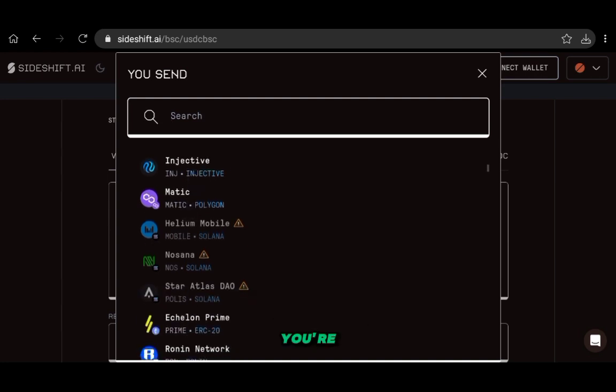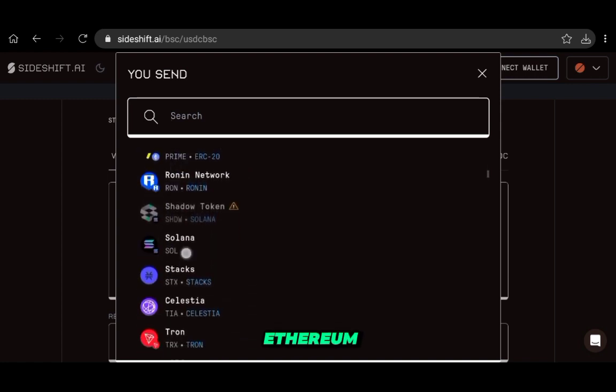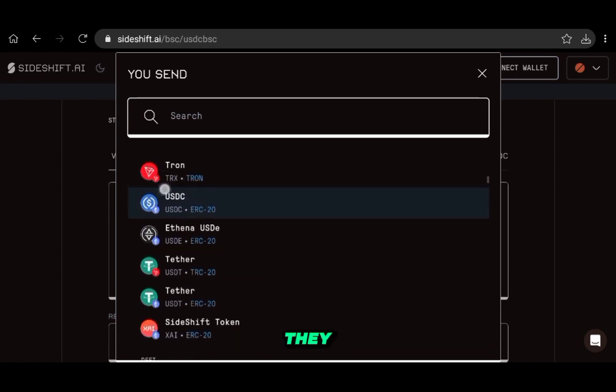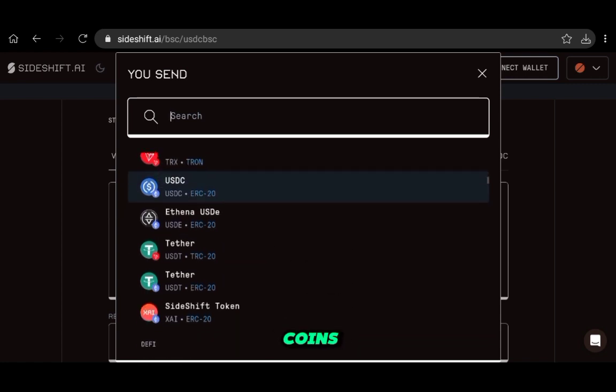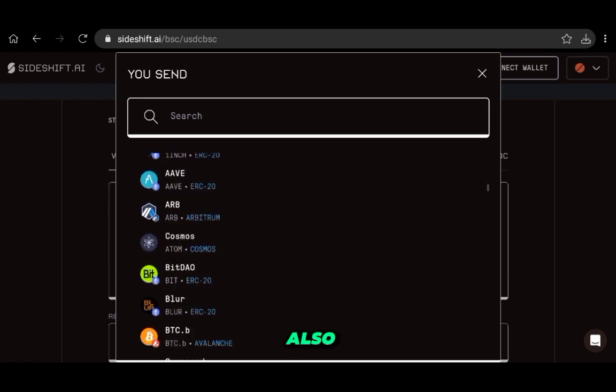But still, if you're looking for bigger ones like Matic, Bitcoin, Ethereum, stable coins, they have a really nice offer of stable coins covering a ton of networks. Arbitrum they also have, the bigger ones they will have for sure. So see for yourself, log in, use the search bar and see if they have the token you want to swap. So yeah, that's something that you have to understand about this platform.